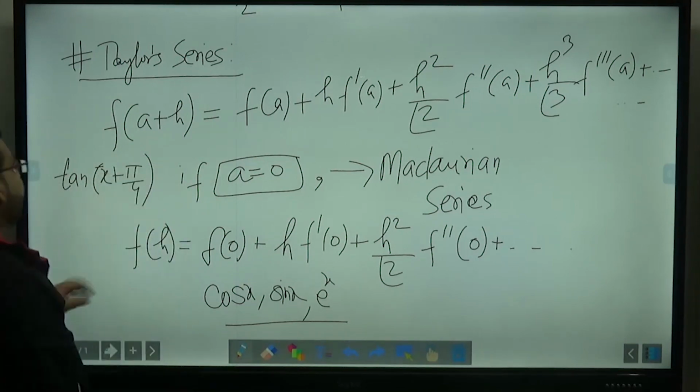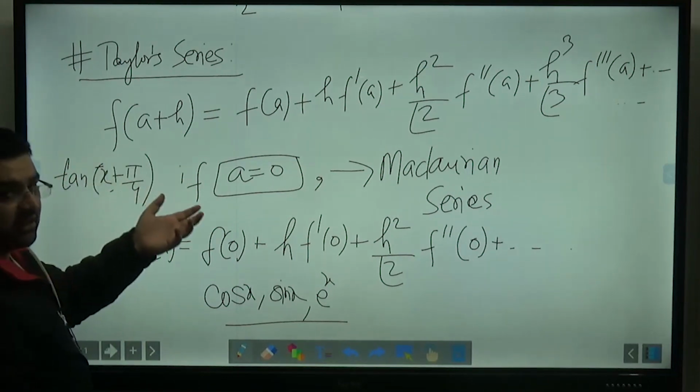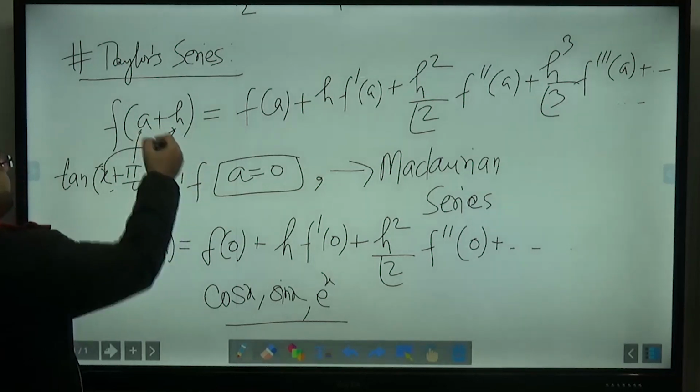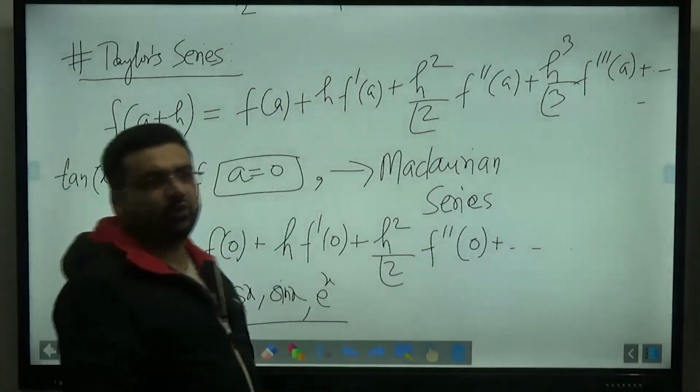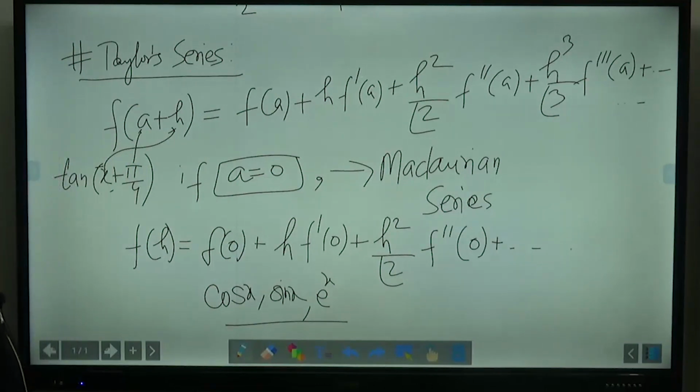Or if it is find the expansion of tan of x plus pi by 4 in the ascending powers of x, what do you have to do? Put x is equals to h here and a is equals to pi by 4 here. You will be getting the answer. No need to worry at all. Clear? So that is how you can solve these types of questions if the questions are there in the examination.